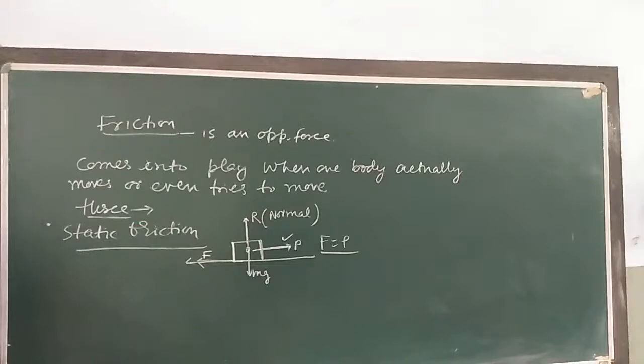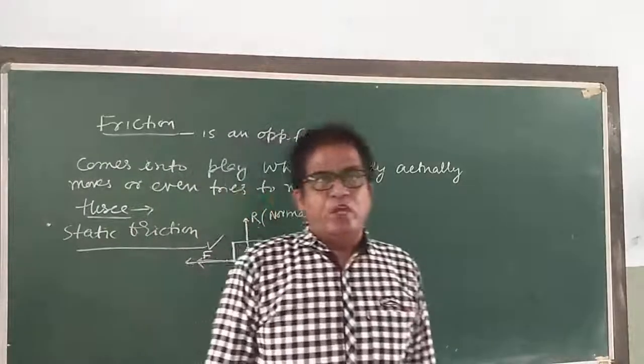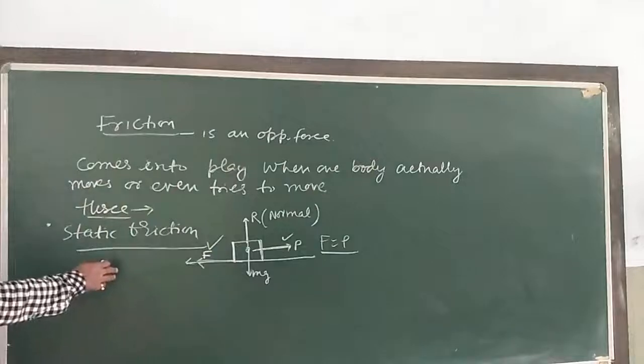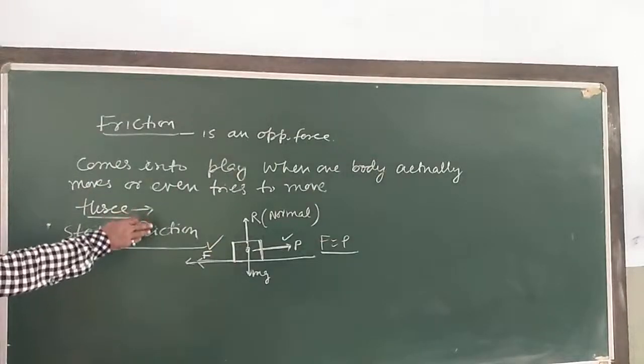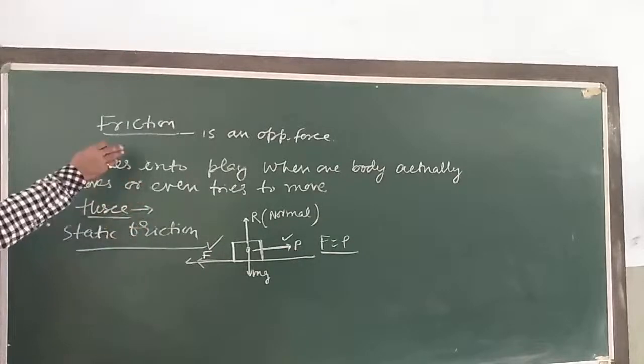When there is no applied force, there is no static friction. So opposing force F here is called static friction. Okay? So as the applied force P is increased, F also increases, remaining equal and opposite to the applied force.